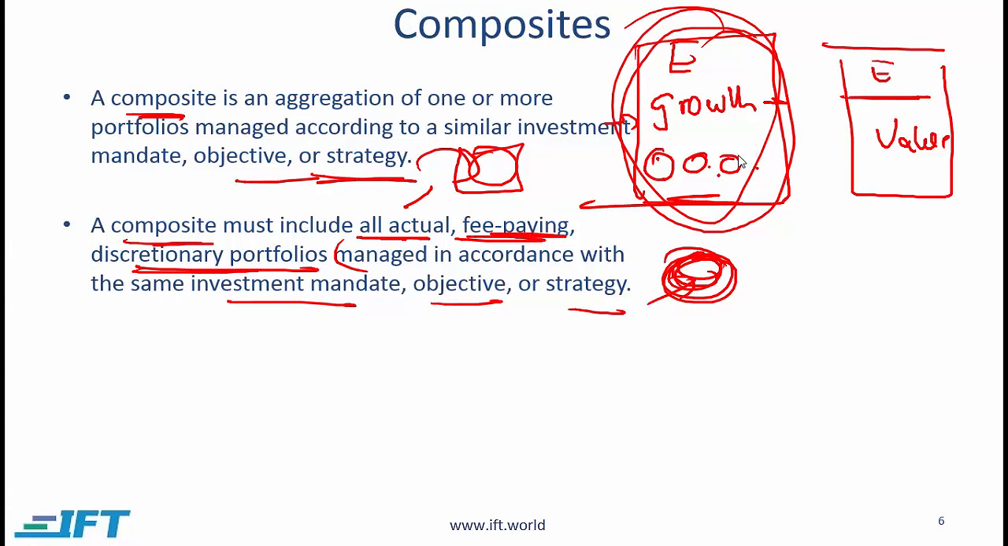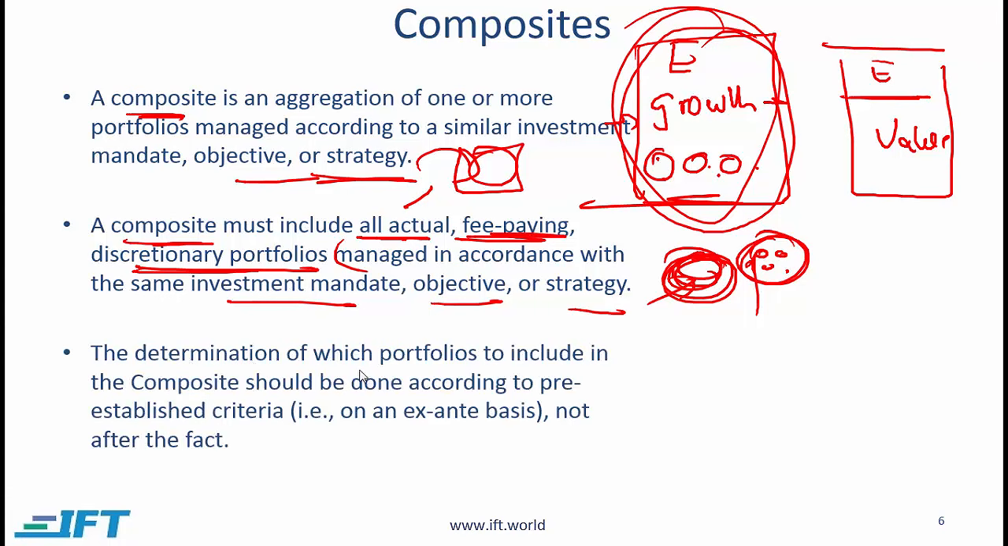Discretionary portfolios. This means that the portfolios in the composite must be portfolios where the investment management firm has discretion over what securities to buy and what not to buy. If there is, for example, a portfolio where the client defines what securities can be purchased as part of this particular portfolio, then the portfolio is not discretionary and should not be included in the composite.